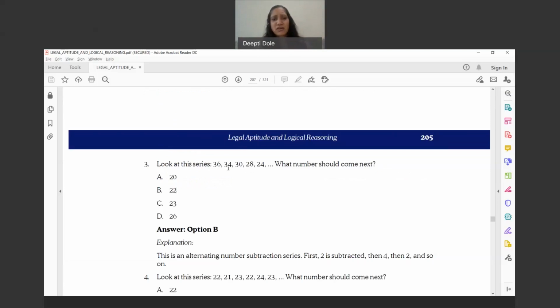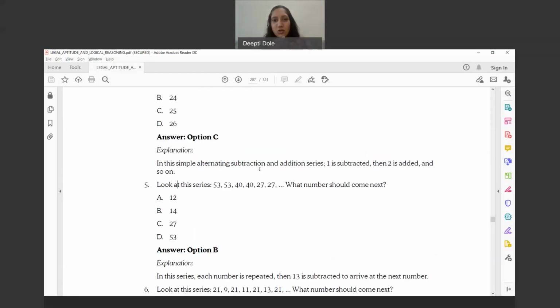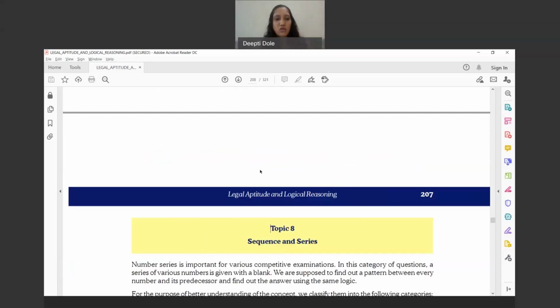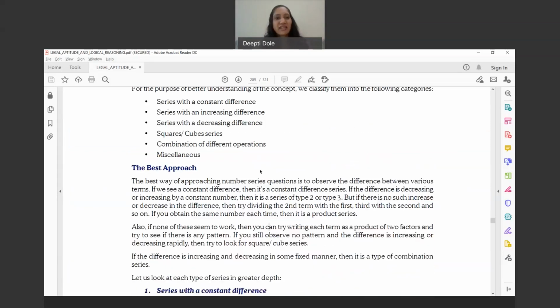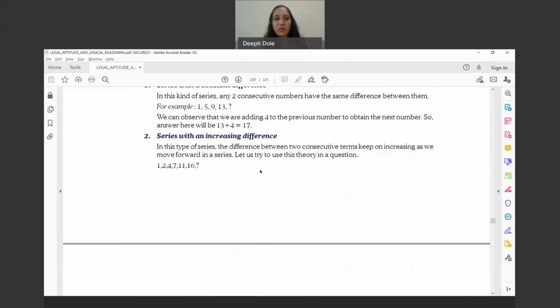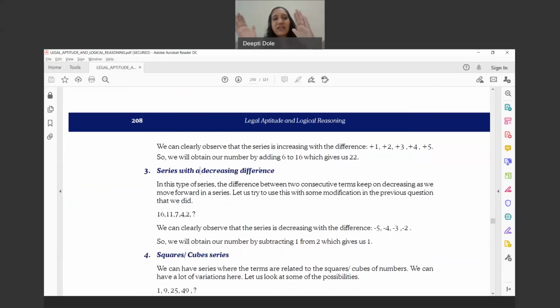So 36, 34, 30, 28, 24. What is the pattern involved in this? Whether they have subtracted 2, whether they have added 5 and so on, whether it is a cube, whether it is a square. That is how you're going to solve this. Sequence and series, I guess it's very easy. What is a sequence? A series with a decreasing difference. So 16, 11, 7, 4, 2. There might be a pattern again where they are deducting a difference.